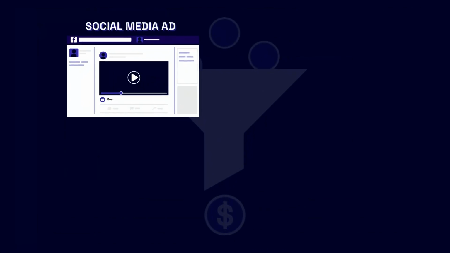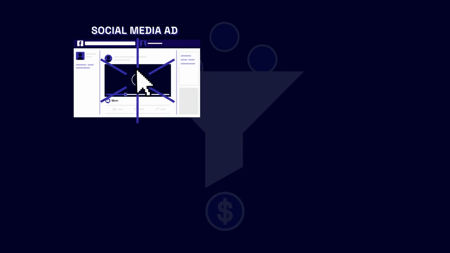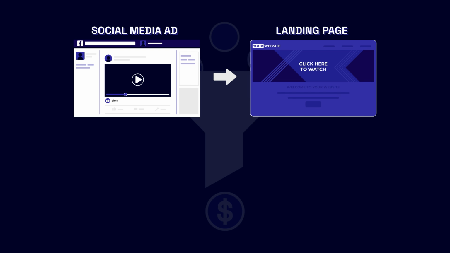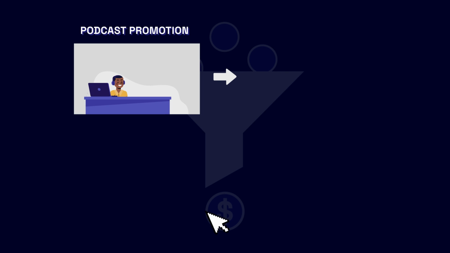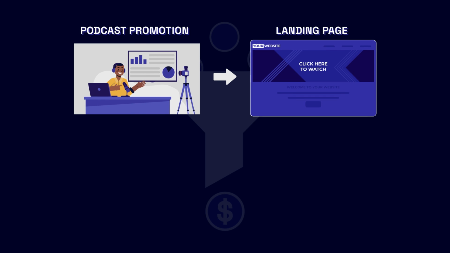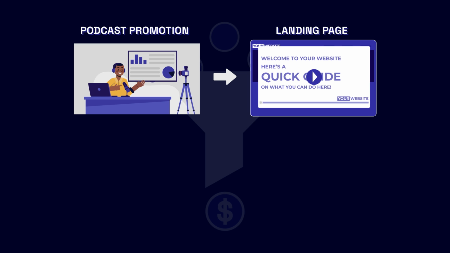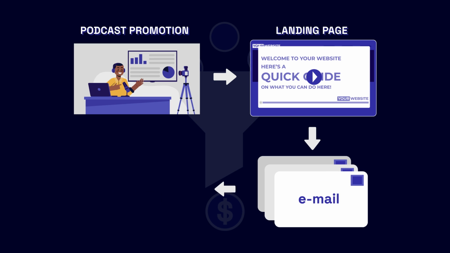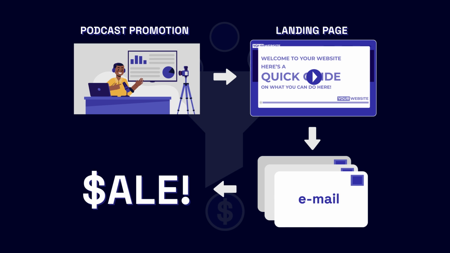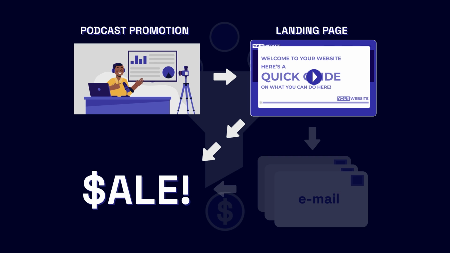Okay, so basically, your explainer video, the purpose of it usually is to get somebody to the landing page, or maybe you've got them to a landing page with another ad, and then on the landing page you have the explainer video there, and that's what converts people to join your email list. You can create a landing page which has an explainer video on it that converts to a sale straight away. That is a tactic, but in general it's not the best tactic.